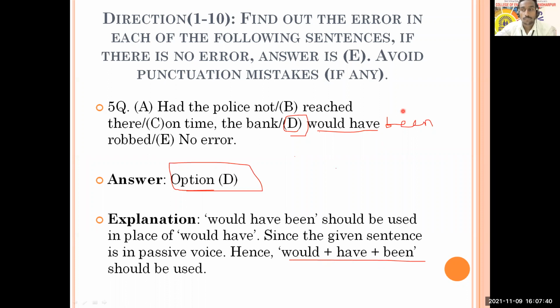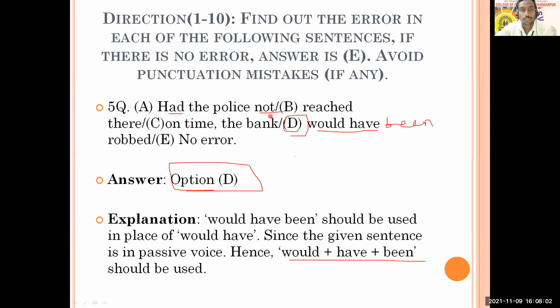Sir, in A, had not. That is okay. It is only inversion. You can think about the police had and not. You mean to say here had and here is not. So it is not like that. Here the only word order is replaced, but that is okay.